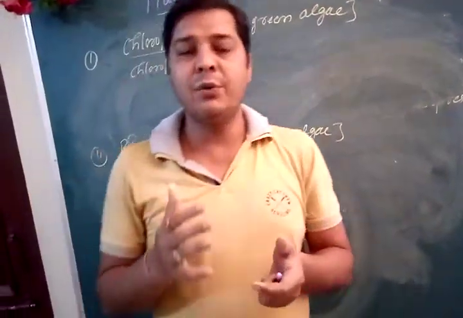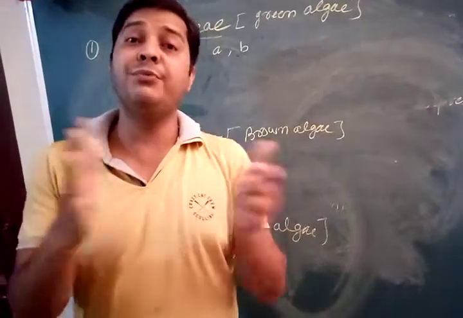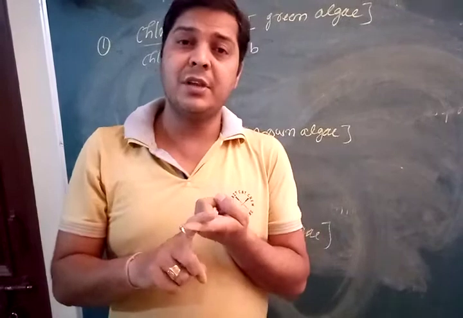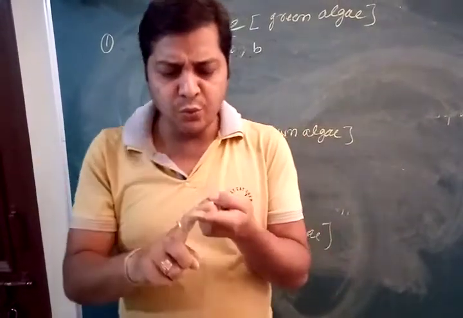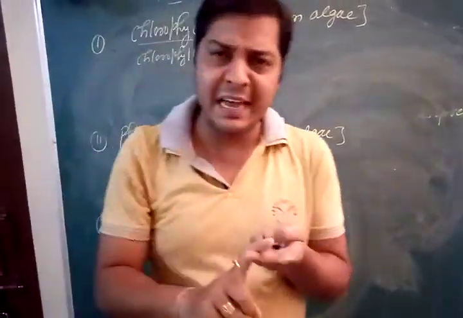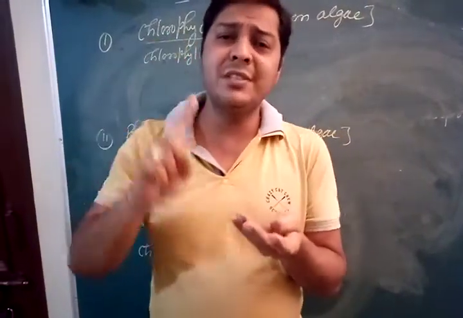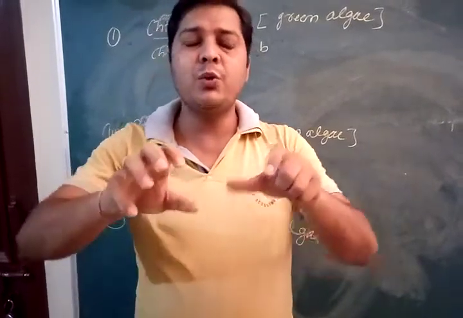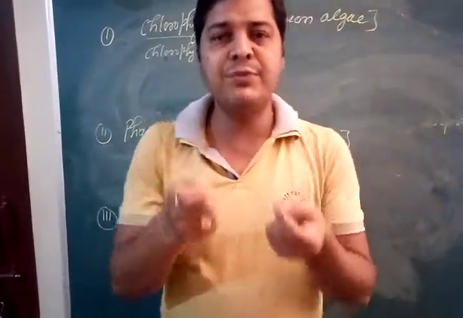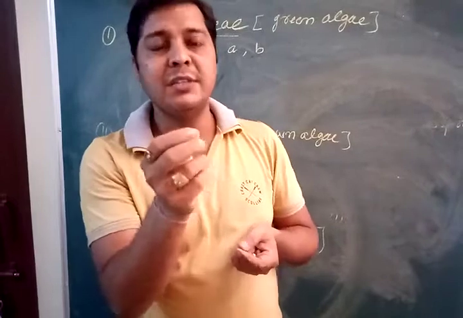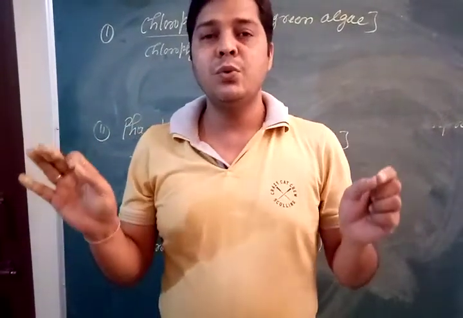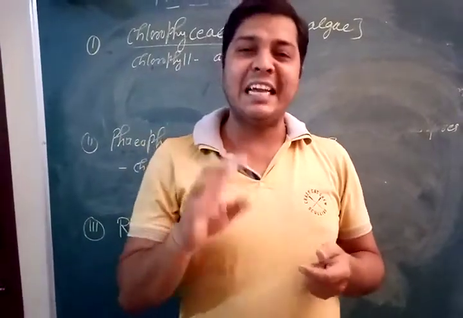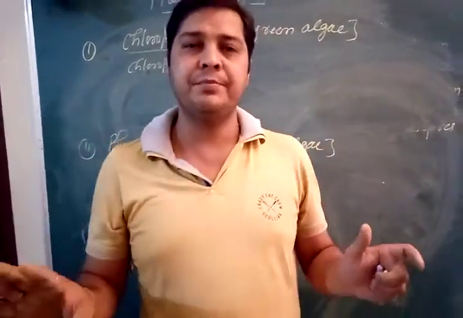The body of algae is not differentiated, and that is why it is called thallophyta. Thallophytes: the body is not differentiated into root, stem, or leaves. If you try to see the entire plant, you are totally confused. Where is the stem, where is the leaf, where is the root? They do not possess a vascular bundle, meaning xylem and phloem are totally absent, right?